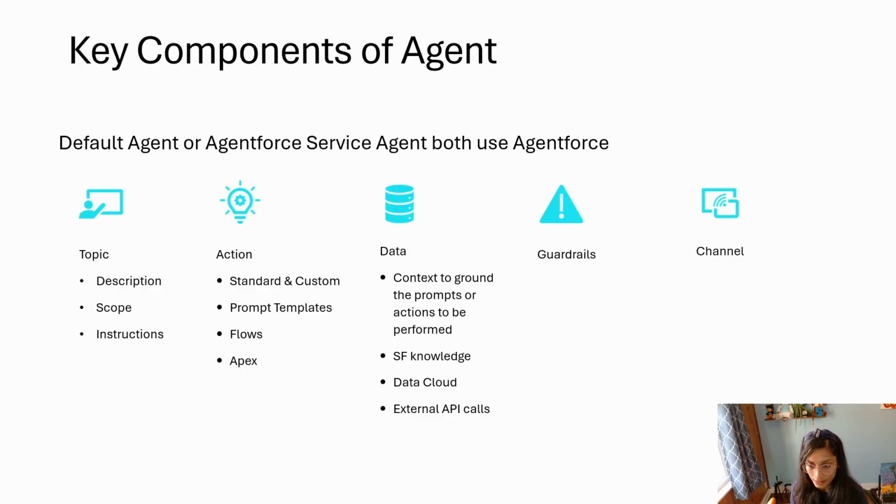And of course, you need the data, right, for grounding purposes and also just to make your agent smart. There are guardrails in place, which you can also define in the topic, like what it should not be doing, and channels, where you can deploy the same agent into multiple channels.